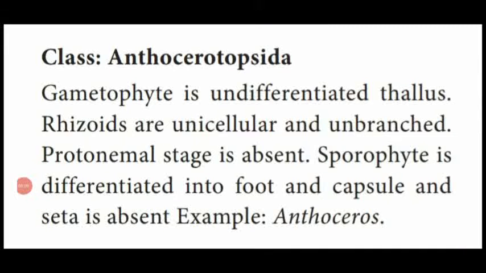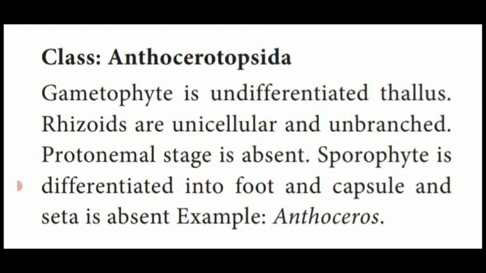Next class is Anthocerotopsida. Here also, the plant body or gametophyte is undifferentiated thalli. That means root-like, stem-like, leaf-like organs are absent. That's why they are named undifferentiated thalli. They contain root-like structures called rhizoids, which are unicellular, that is only one cell, and also unbranched. There are no branches in the rhizoids.